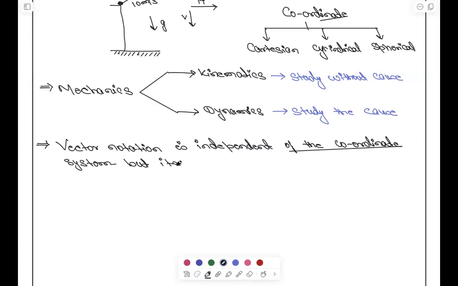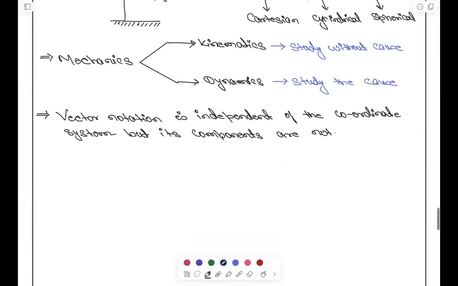But its components are not. So this is a very important thing you need to understand. When we write anything in the vector notation, it is independent of whatever coordinate system we use, but its components change.